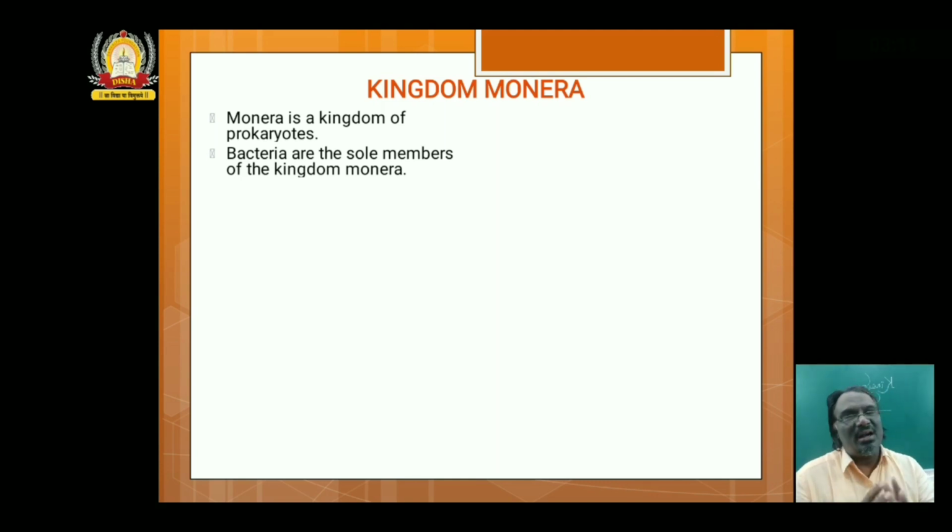Kingdom Monera consists of wide varieties of organisms that are present in every place on this earth. They are invisible, and our life is greatly influenced by these organisms, monerans.